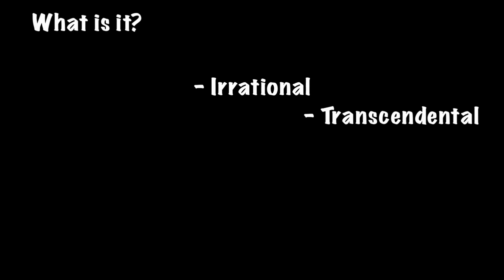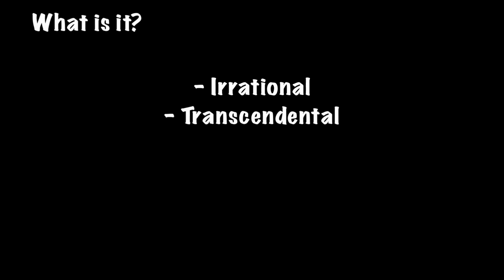Pi is an irrational number, which means it cannot be expressed as a ratio of two integers. It is also a transcendental number, which is essentially a number that cannot be a solution of a number involving only sums, products, powers, or integers. This brings rise to the problem of squaring the circle, which we'll talk about later. But we must address what pi actually is.